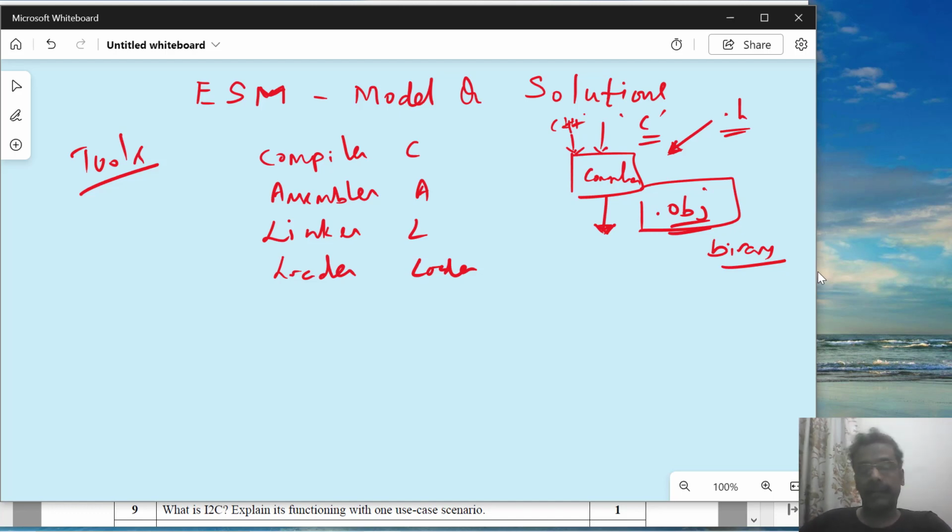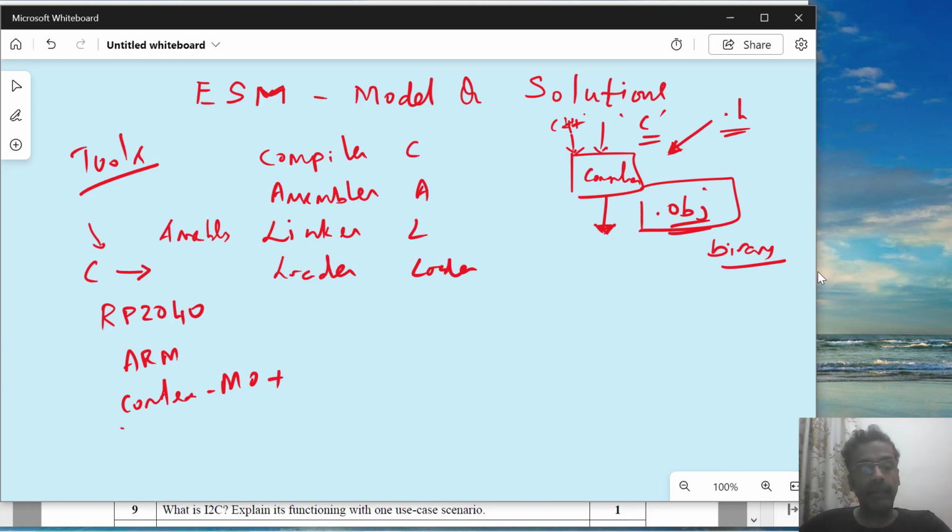Now what does it contain? Since a compiler is always meant for converting a high level language into some assembly language, it could be based on what processor you are compiling the source code for. In our case we are interested in compiling it for RP2040, which internally has the ARM Cortex M0 plus processor in it.